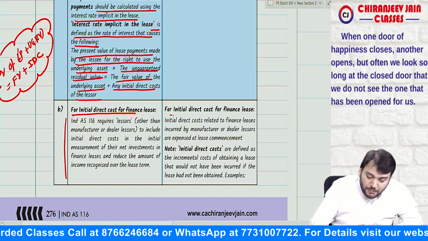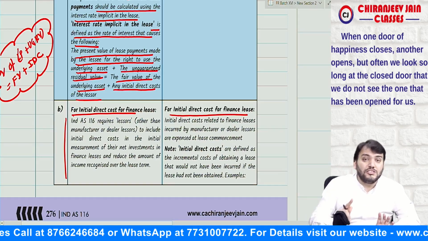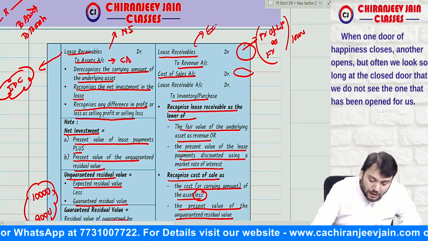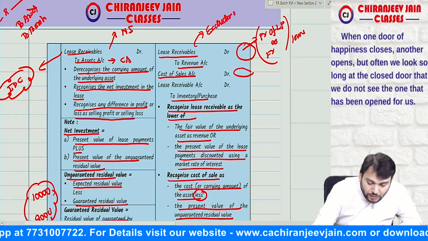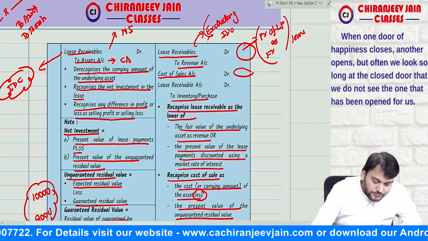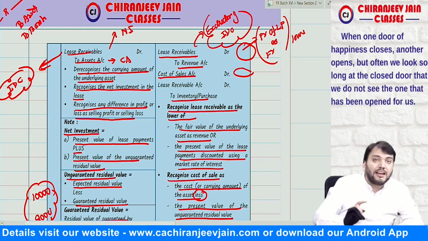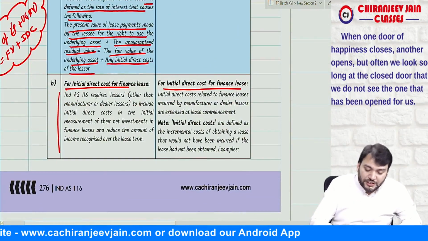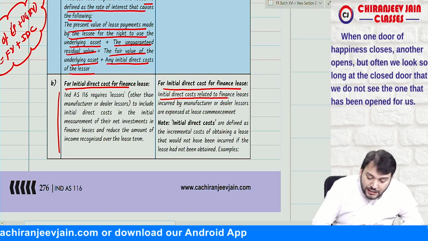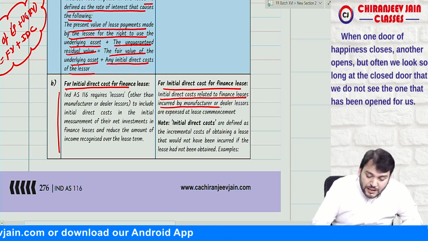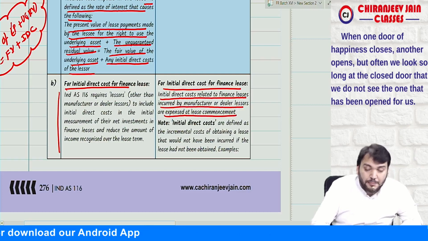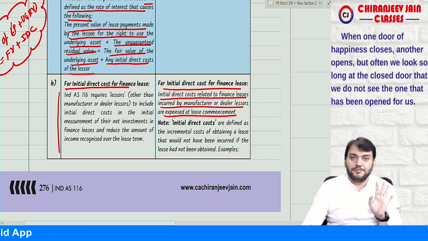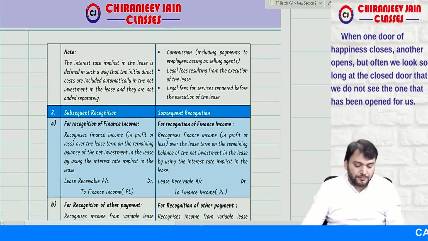But can I say, in case of manufacturer dealer, initial direct cost is not included in lease receivable, means this lease receivable is excluding what? Excluding initial direct cost, and this is inclusive of initial direct cost. Yes, sir. I hope you have understood. So what Ind AS 116 says, initial direct costs related to finance lease incurred by manufacturer dealer are expensed at lease commencement. It will be charged to PL on commencement date only. Yes, sir. We have understood.